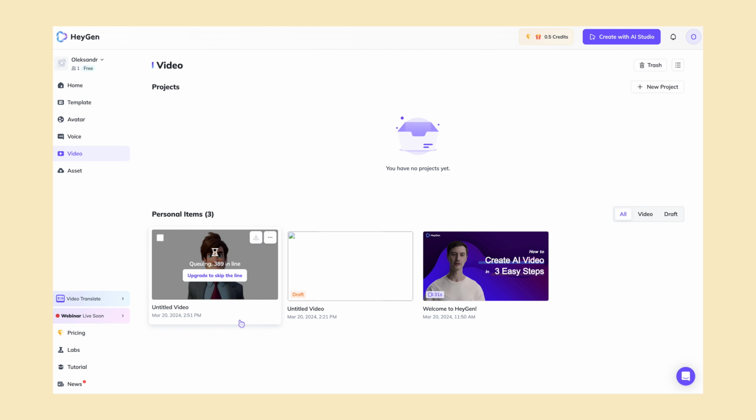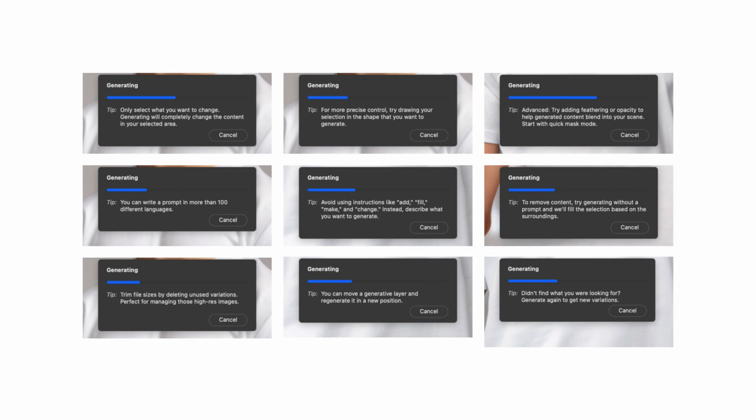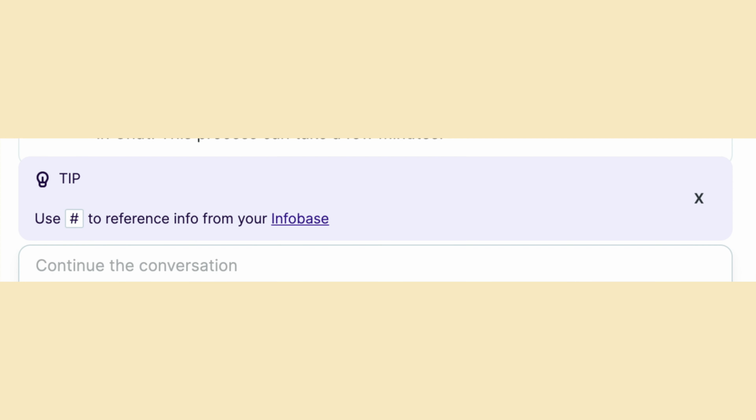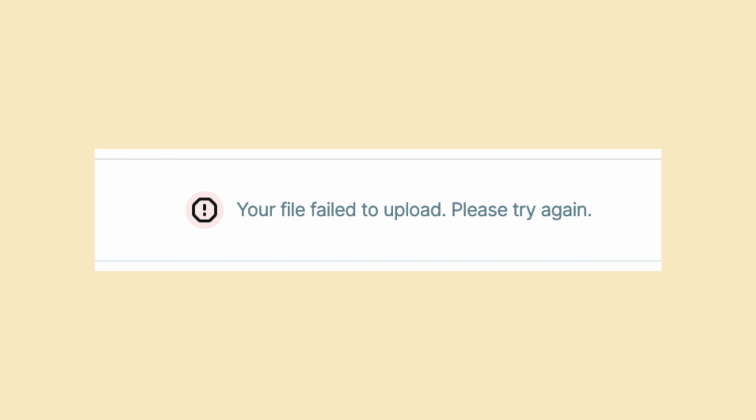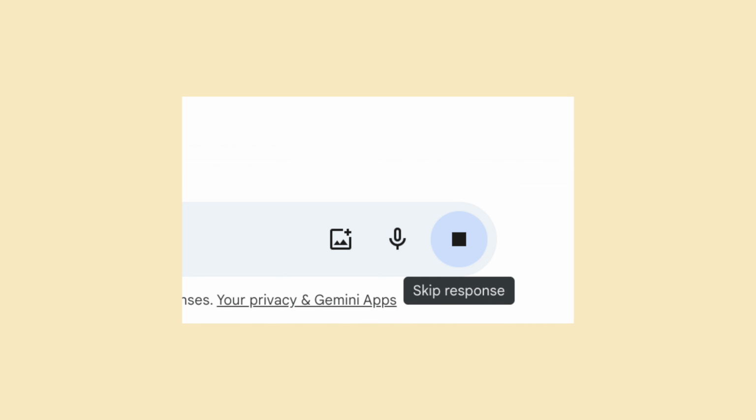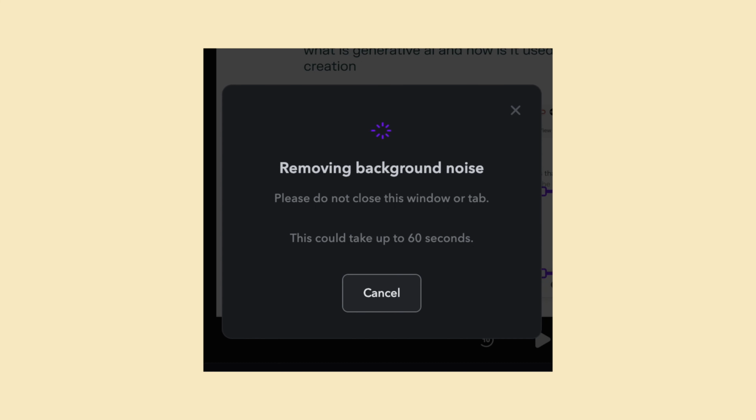If the wait time reaches 2 or 3 minutes, we can display instructions or interesting facts, similar to what is done in some games. It's important to add a notification about the result, which will remind the user to return to this page after the generation is complete. If the generation fails, it's also important to show and notify about it promptly. Additionally, don't forget to give the user the option to cancel the generation process.